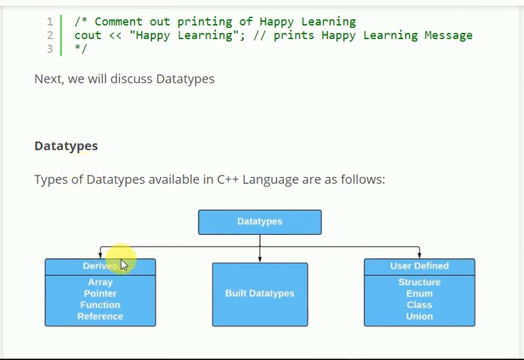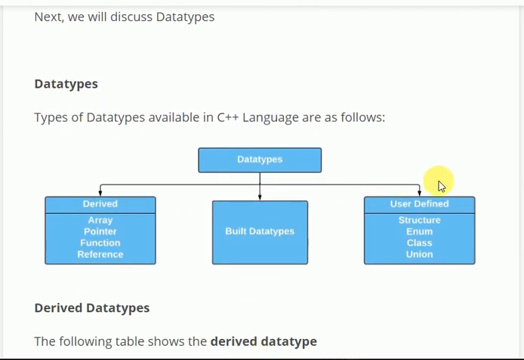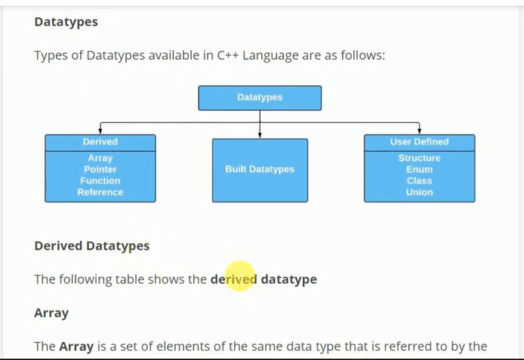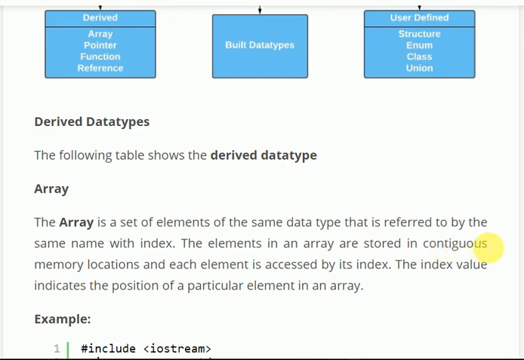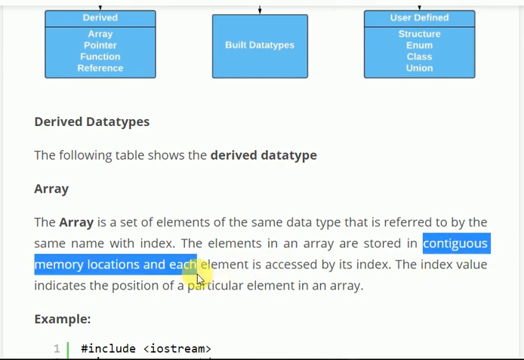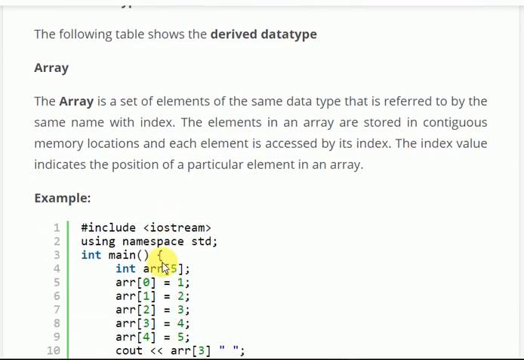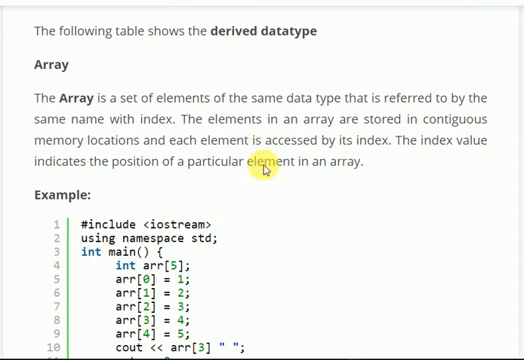Types of data types. Built-in data types are int, float, char. User-defined data types are structure, enum, class, union, and derived data types are array, pointer, function, reference. So first we come to the derived data types. Array is a set of elements of the same data type. Array is contiguous. This is important. So we can access the elements of an array from 0, 1, 2, 3, 4.